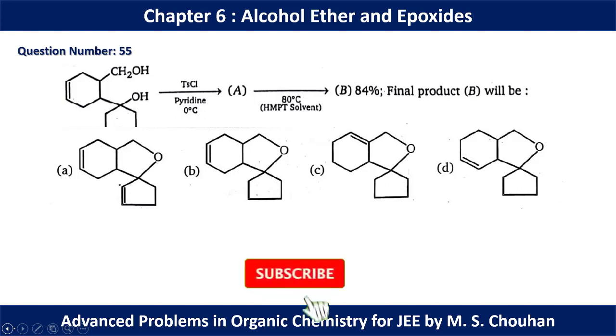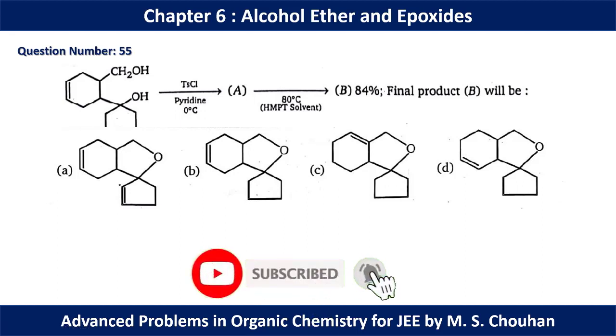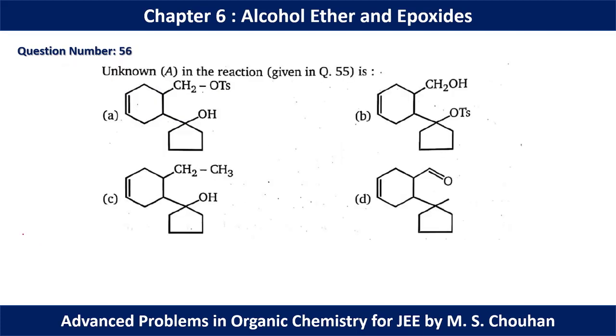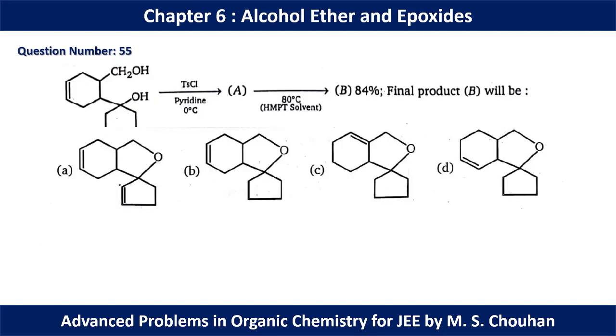In question number 55, we have a reaction scheme and we have to find product B here. So basically, this is a question of two sets, that is 55 and 56. In both cases, we have the same starting molecule. So initially, we have started with this. And in this molecule, we have two alcohols. But the nucleophilicity of both alcohols is not the same. As this is less sterically hindered, nucleophilicity will be high.